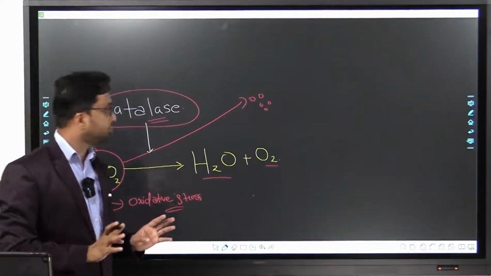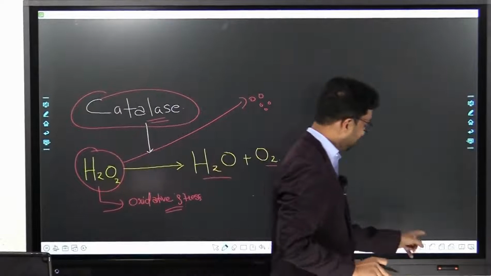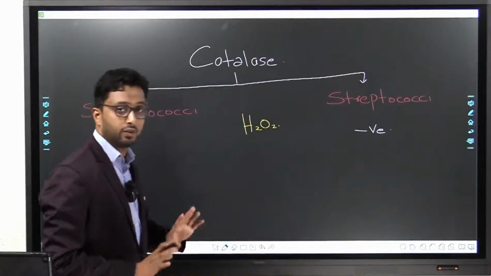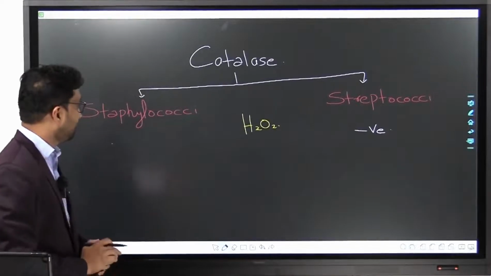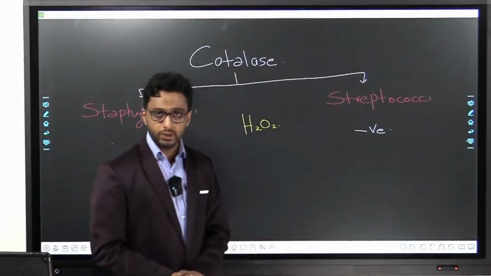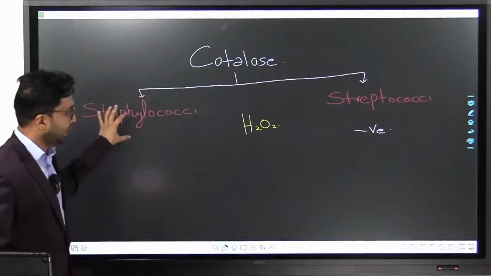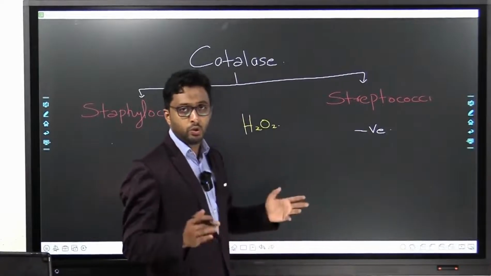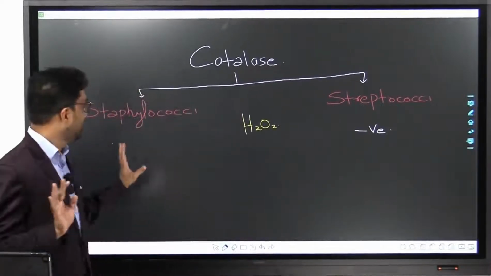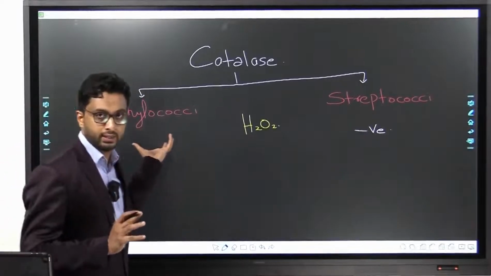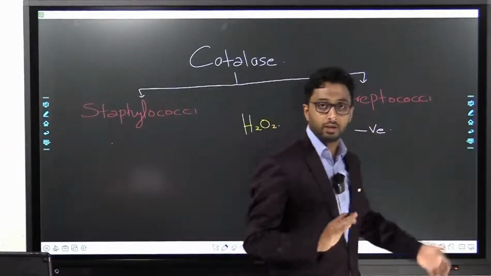So that is what we are going to see next. What is the importance of this bubbling? Now you know what is the importance of catalase. Now, this reaction is not very crucial. What is important for us is we have got two groups of bacteria with us. One is Staphylococci, the other is Streptococci. We don't know which is which; just imagine you have got two dishes, in one a particular bacteria, in the other another particular bacteria.